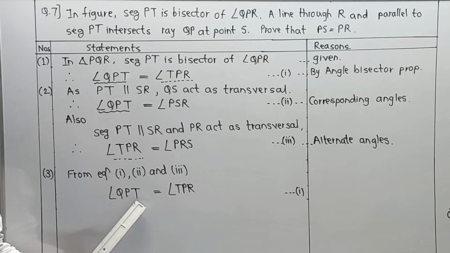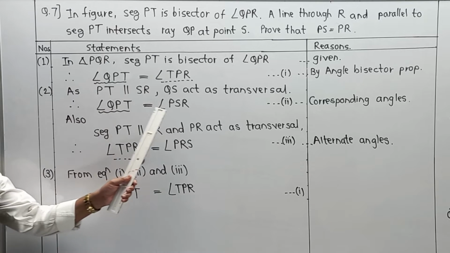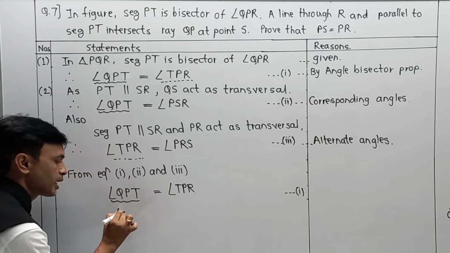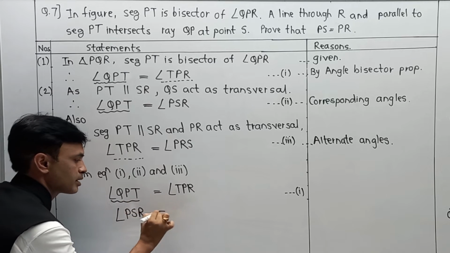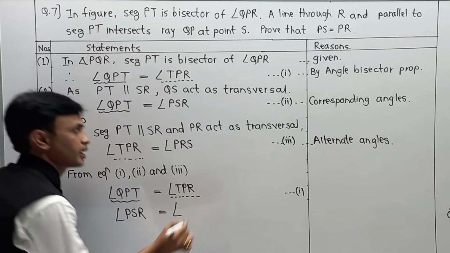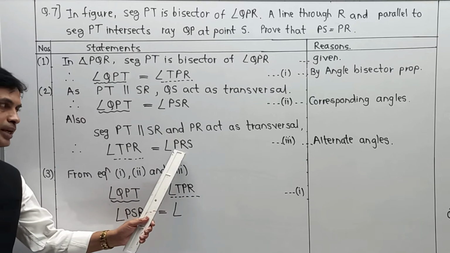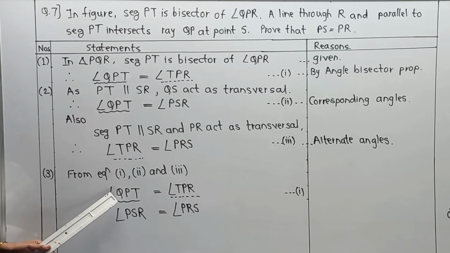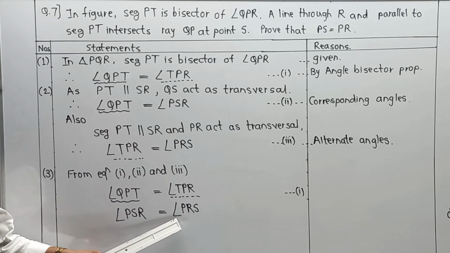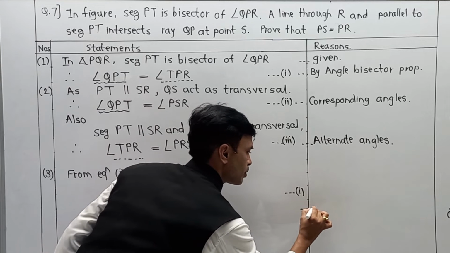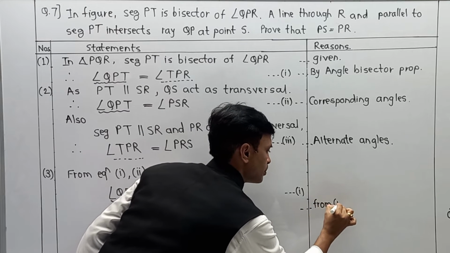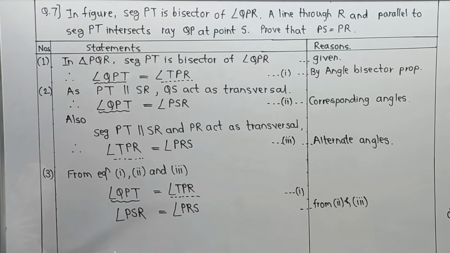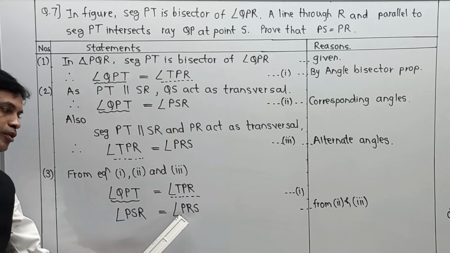Now here removing QPT and writing PSR is equal to removing TPR and writing PRS. This replacement is done by equation 2 and this replacement is done by equation 3. So I am going to write the reason from 2 and 3. And from that we are getting one new conclusion: PSR is equal to PRS.